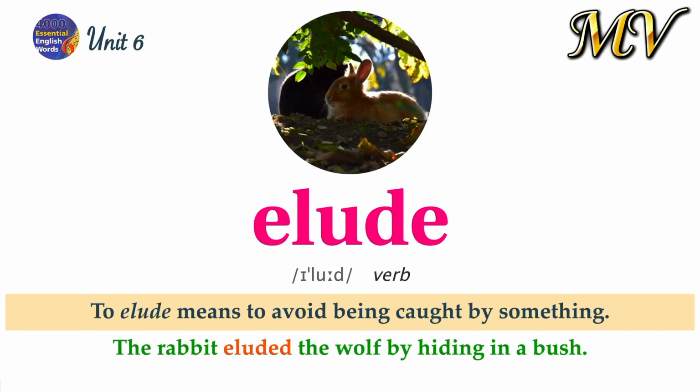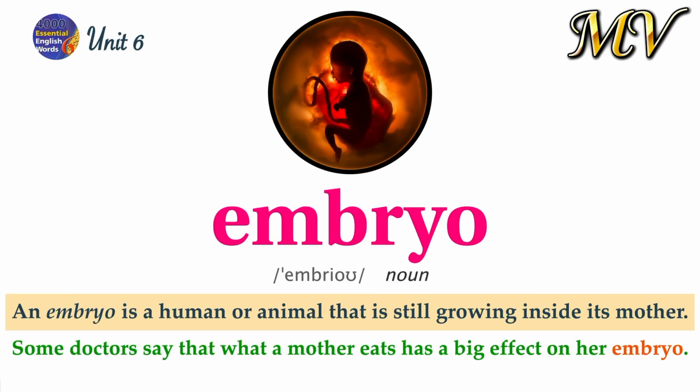Elude. To elude means to avoid being caught by something. The rabbit eluded the wolf by hiding in a bush. Embryo. An embryo is a human or animal that is still growing inside its mother. Some doctors say that what a mother eats has a big effect on her embryo.